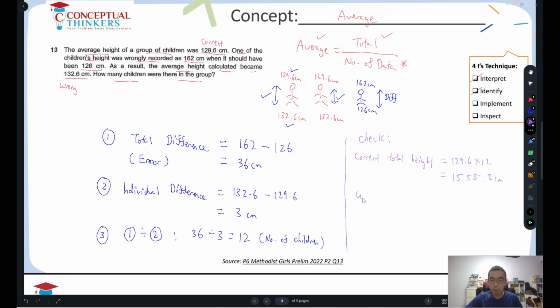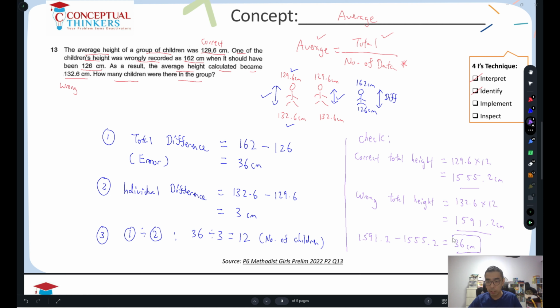Let's look at what the wrong total height is. We use the wrong average height, which is 132.6, and multiply by 12. Again, we can use our calculator, 132.6 times 12. I'm going to get 1591.2 cm. Then you look at the difference of these two numbers. We take 1591.2 and minus away 1555.2. Then you notice that you get the difference of 36 cm.